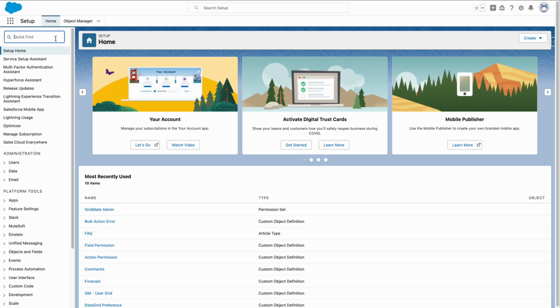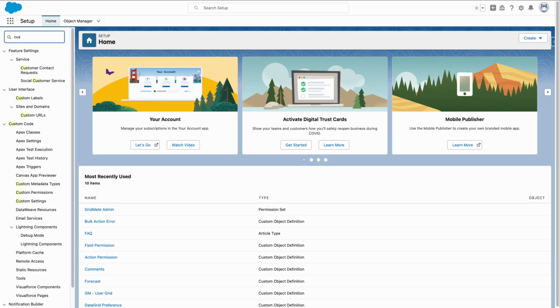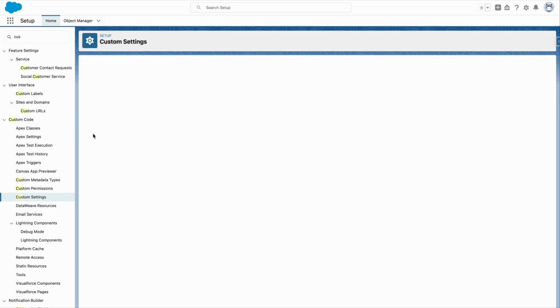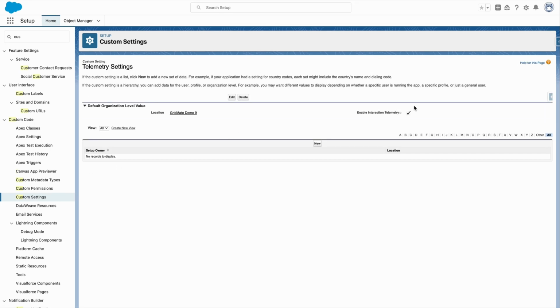In the Quick Finder, search for Custom Settings. Click Manage Telemetry Settings. The telemetry setting is activated on the org level. Track usage for a specific user or profile, that would give us more flexibility.